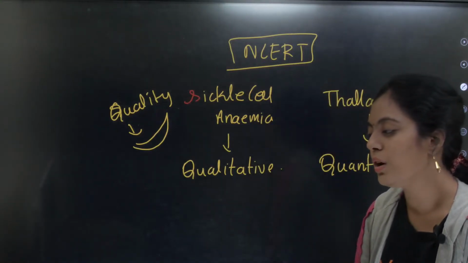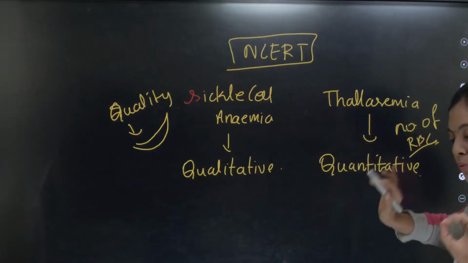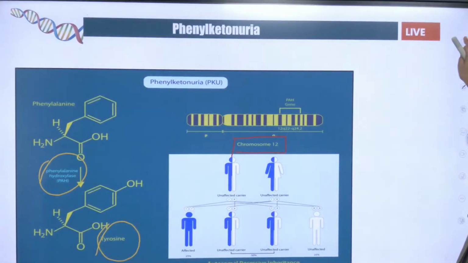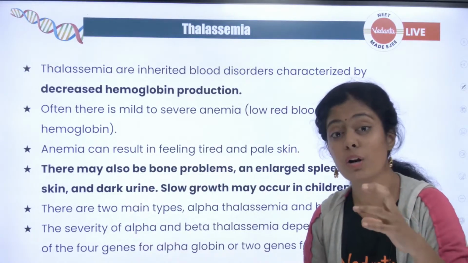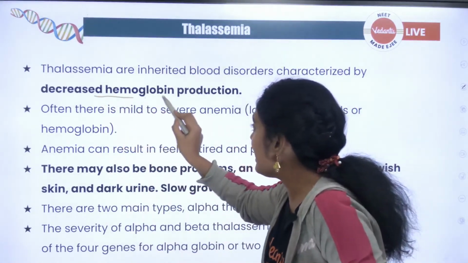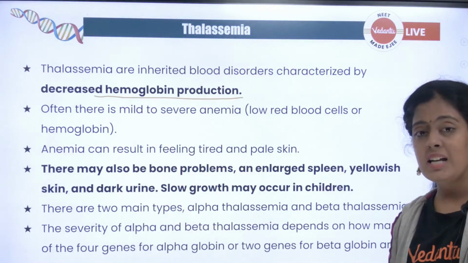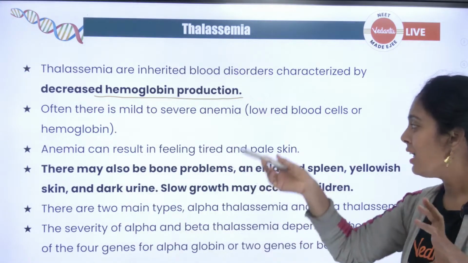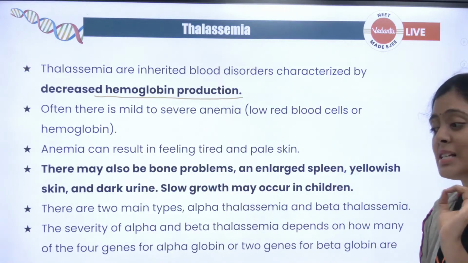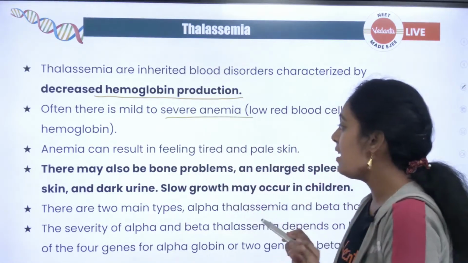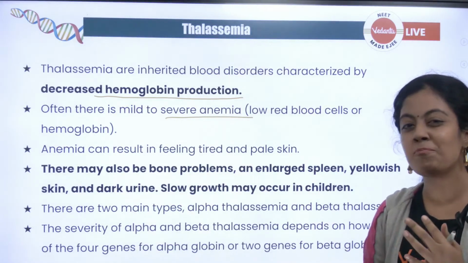Yes. Now we will try to understand what is thalassemia. Understood, children? This is very important, very important for NEET. We will try to decode what thalassemia is. So it is characterized by decreased hemoglobin production. Faulty means something is wrong when it is produced. Here it is produced in a lesser amount. Okay, often there is mild to severe anemia. Anemia can result in feeling tired and pale skin. Ma'am, what is pale skin?